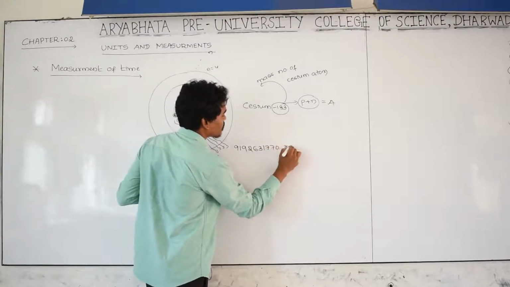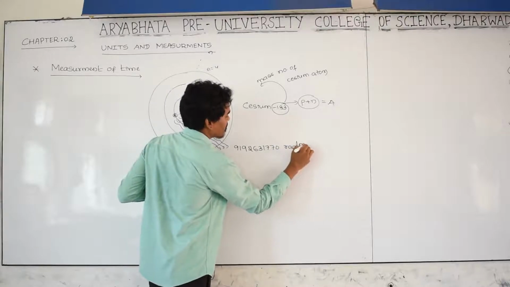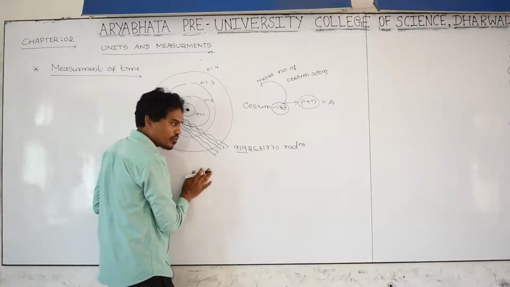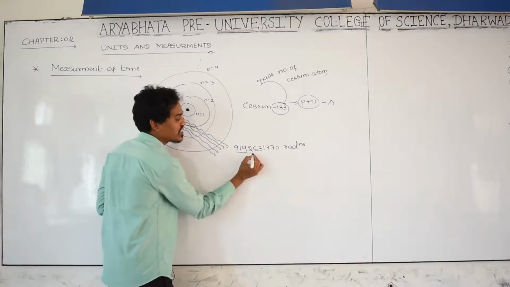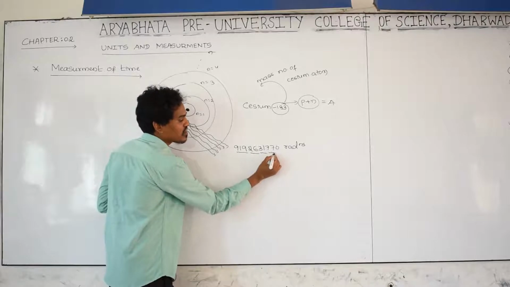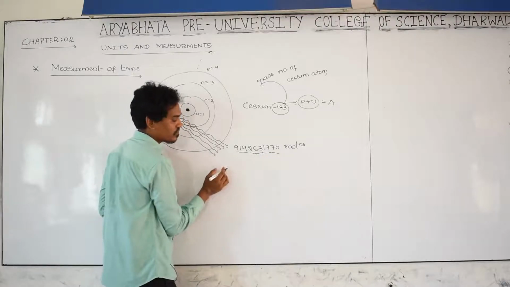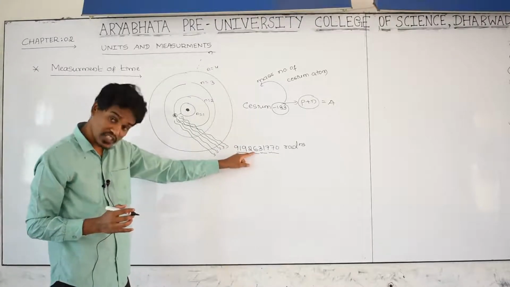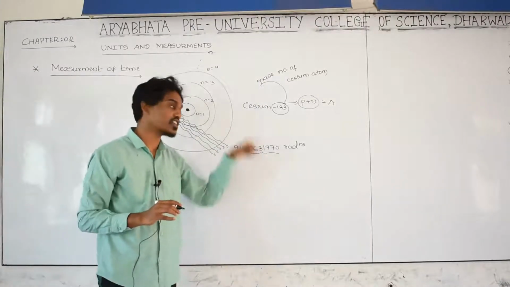9192631770 radiations. Radiations means 919 crore 26 lakh 31,770 radiations.